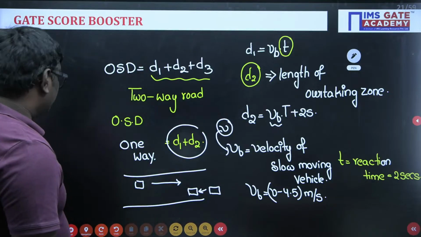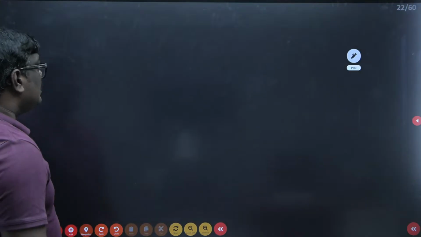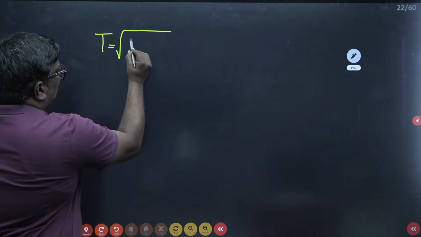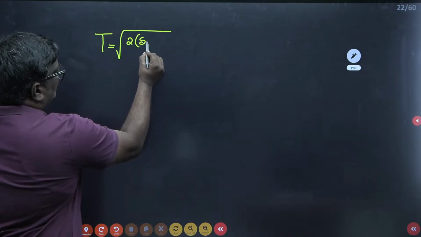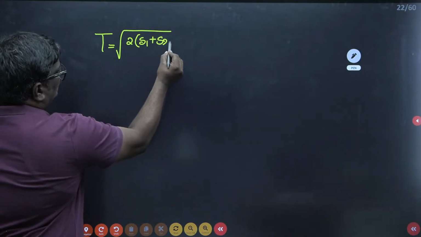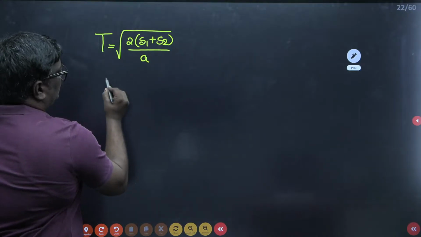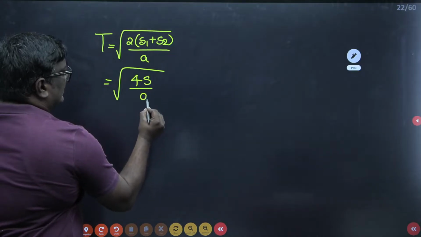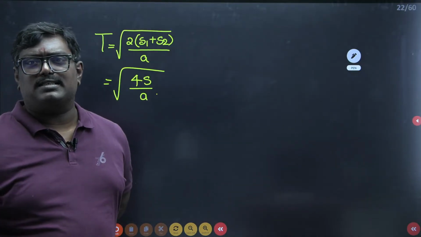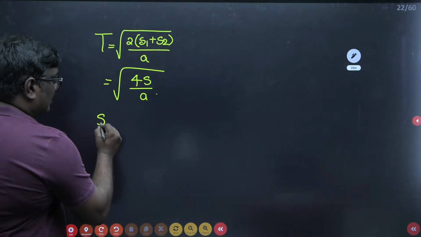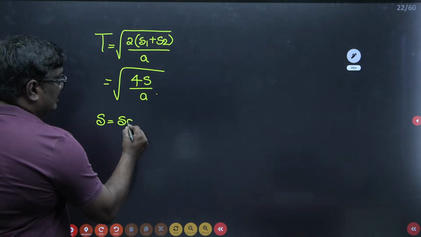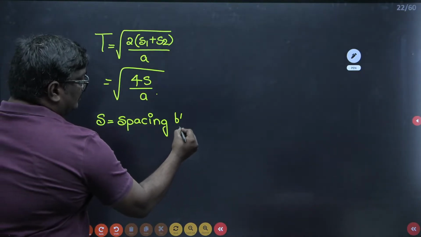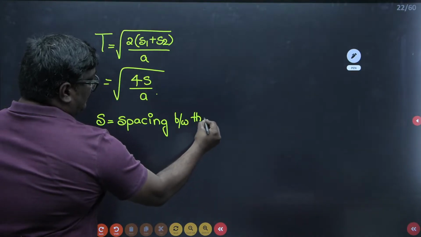Now see students, here I will take the t value as root over 2 into S1 plus S2, or you may have seen the problem as 4S by A if the spacings are the same. So what is S here? S is nothing but the spacing between the vehicles.